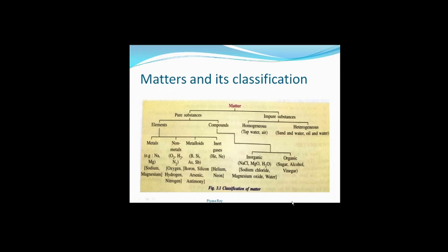That means the concentration of the whole mixture is not equal everywhere. The concentration of sand will be more at the bottom of the container, and the concentration of water will be more at the upper level. That means this mixture is heterogeneous. Later on we will discuss this properly too. Let's move on.